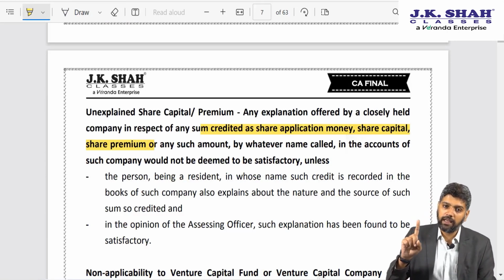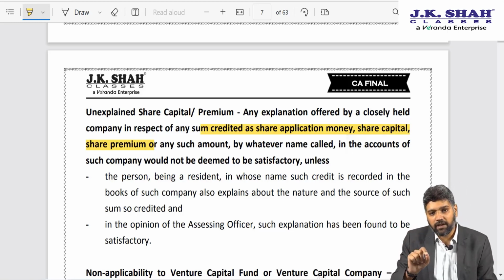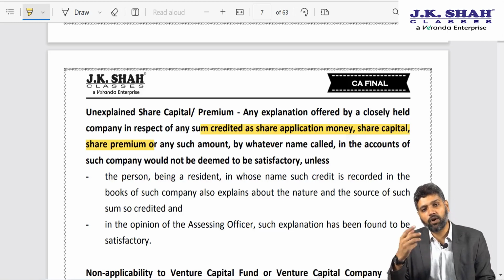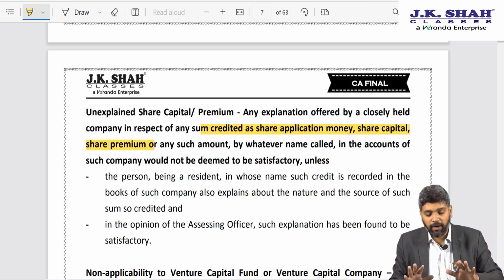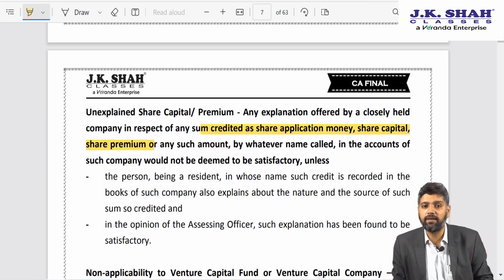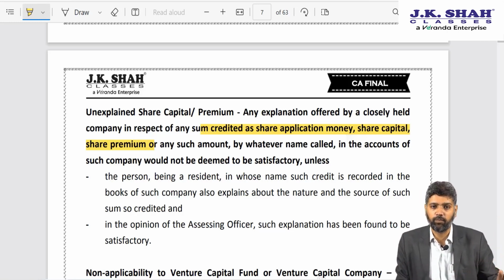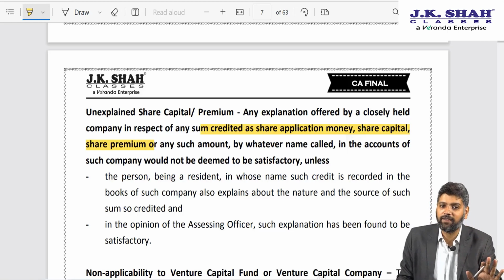Since 2013, if you received any amount with regard to share application money or share capital or share premium, you are required to explain not only the source but source of source. That amendment was inserted to neutralize the decision of CIT versus Lovely Exports, Supreme Court. In order to neutralize that with regard to share capital, this requirement was already there.